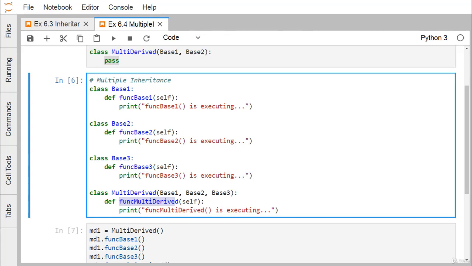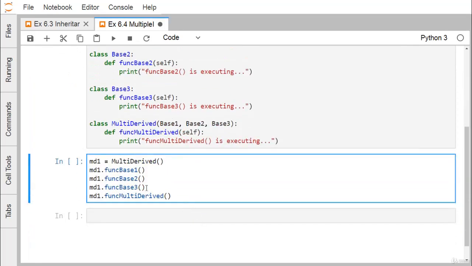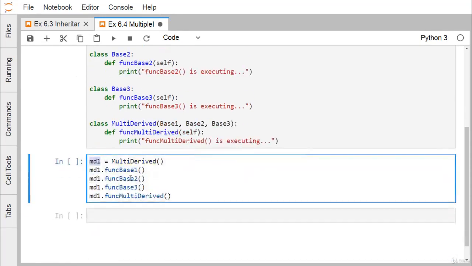Now let us go for our object declaration under multi-derived. MD1 is the object name, an object of the class multi-derived. We have called the multi-derived constructor, and this object has been defined and instantiated. Now MD1.function base 1, so this function is called, then function base 2, and function base 3.